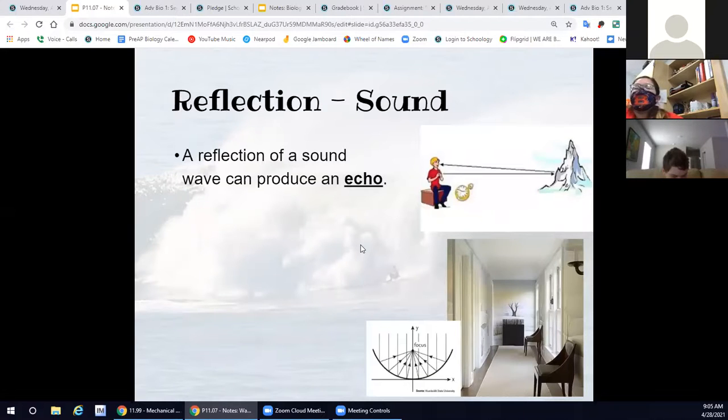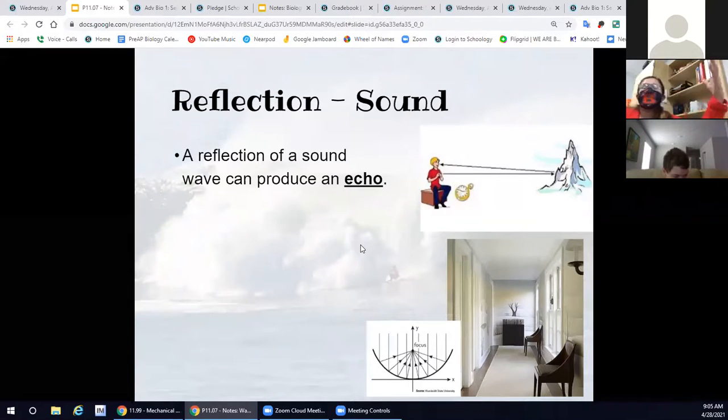Reflections can also happen with sound waves. For example, an echo. If you've ever heard your echo before, that's your sound bouncing off something and coming back to you. That's why you can hear yourself in your echo.